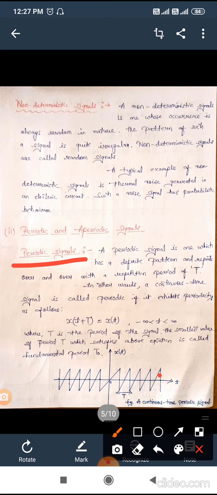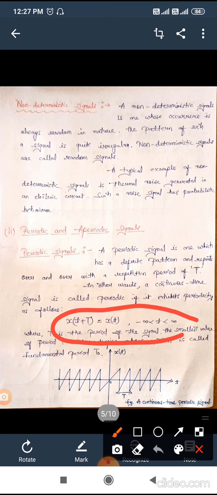Obviously there is a condition for a signal to be periodic. The expression is different for continuous time signals and discrete time signals. First, in case of a continuous time signal, this is the condition which must be followed for the signal to be periodic: x of t plus T equals x of t. This expression must be satisfied for a periodic signal. Capital T is nothing but the time period.